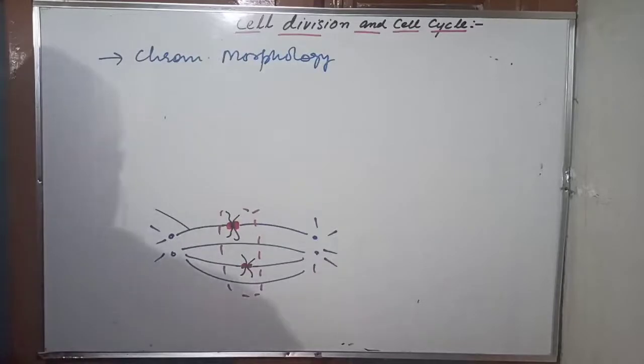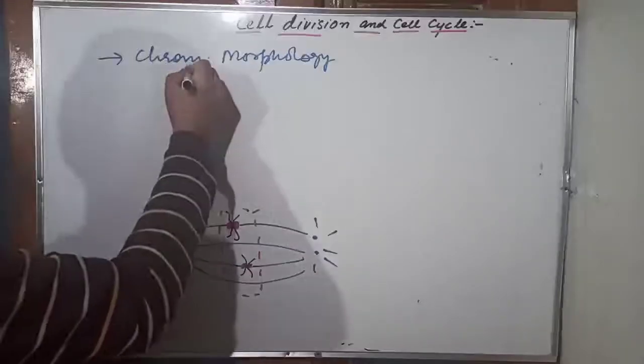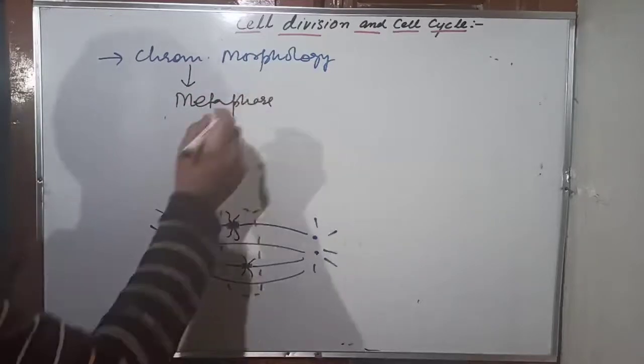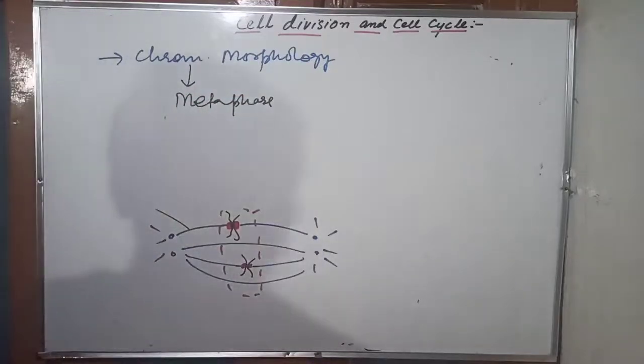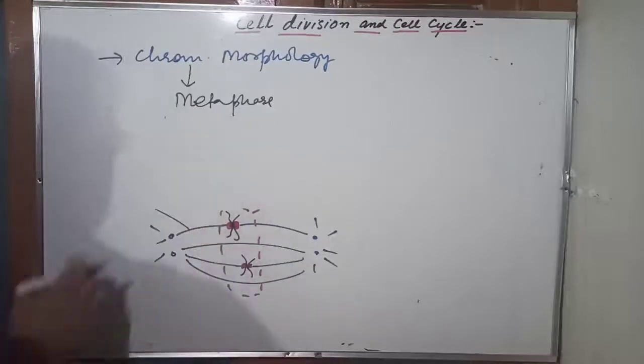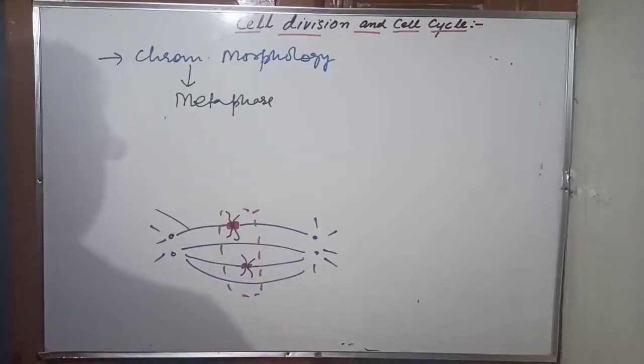It is best studied in the metaphase. Why in the metaphase? Because in the metaphase, the chromosomes are well distinct. You can spot them individually on the spindle. That's the reason you can study chromosome morphology best in the metaphase.